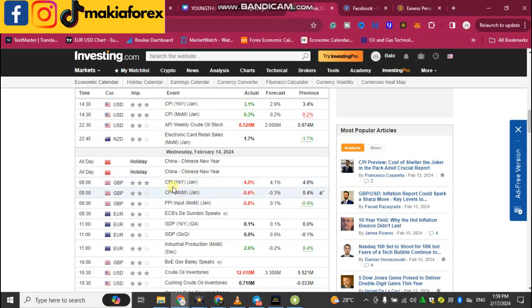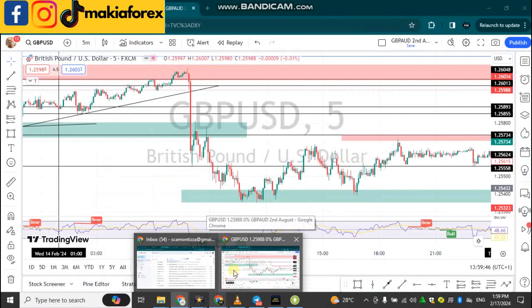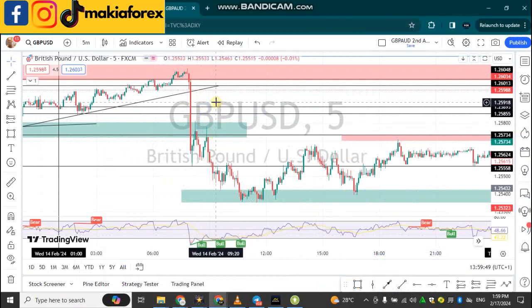So this is here CPI instead. So the negative CPI caused price to move all the way 60 pips in the bearish direction. So that's the impact of the CPI, negative CPI, on GBPUSD.